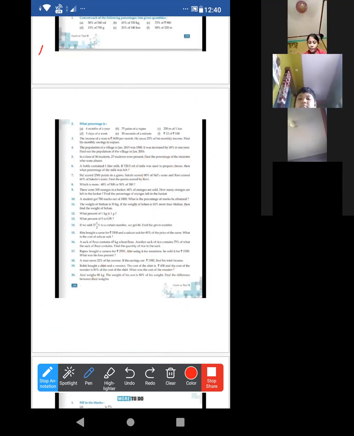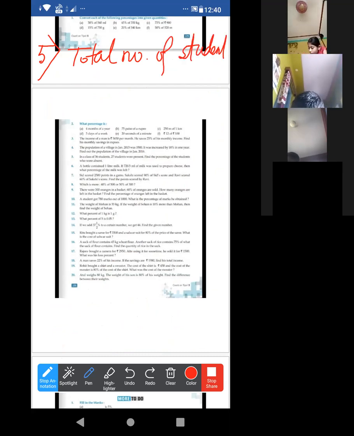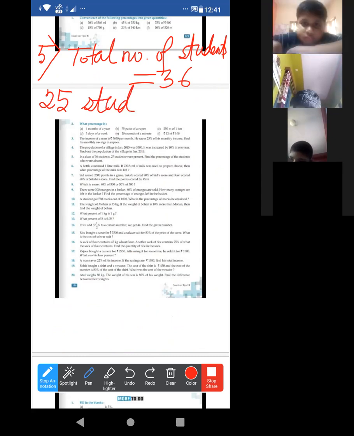Now the 5th one. Write total number of students is equal to 36. And I have directly written the number of absent students. You have not written the first statement.